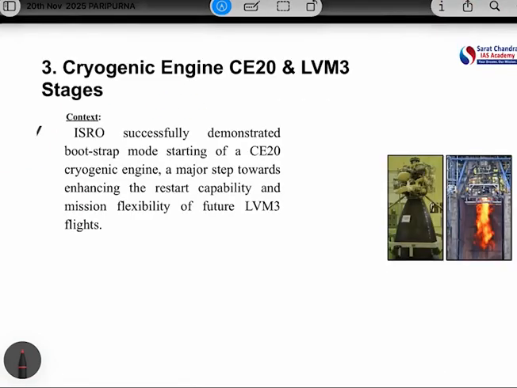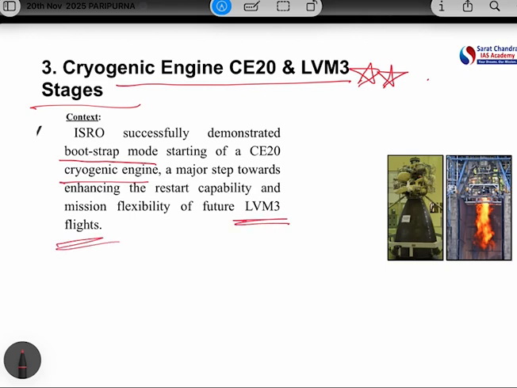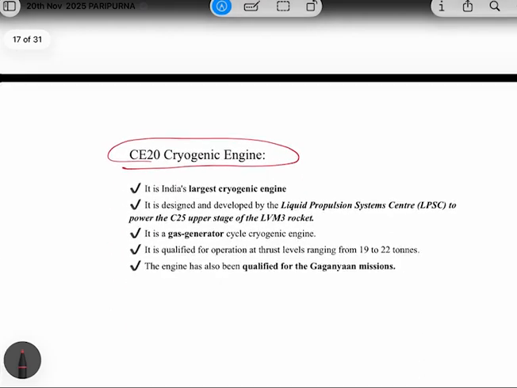Okay. Our next topic is cryogenic engine CE20 and LMV3 stages. So this is very, very important topic. The context is ISRO successfully demonstrated bootstrap mode starting of CE20 cryogenic engine, and it will enhance the restart capability of LMV3 flights. So for prelims, 3 things are important. What is bootstrap mode? What is cryogenic engine or cryogenic propulsion? And what is LMV3 rocket? So things we need to discuss. Very, very important.